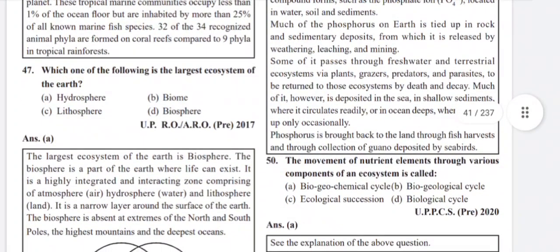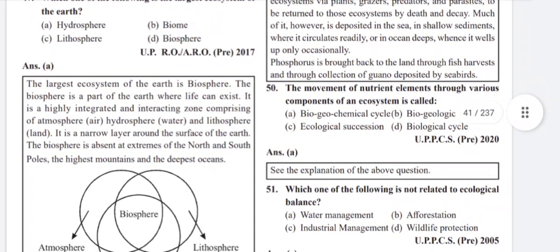Some of it passes through freshwater and terrestrial ecosystems via plants, grazers, predators and parasites to be returned to those ecosystems by death and decay. Much of it, however, is deposited in the sea, in shallow sediments where it circulates readily, or in ocean deeps when it wells up only occasionally.